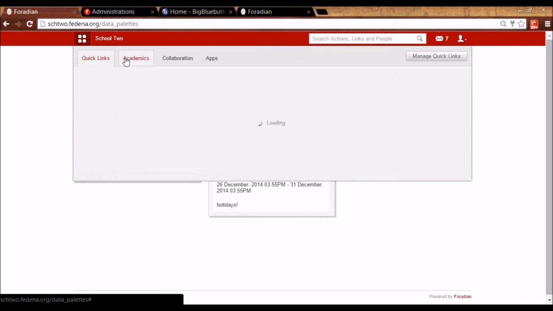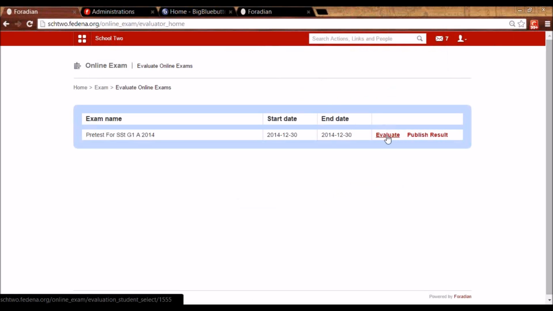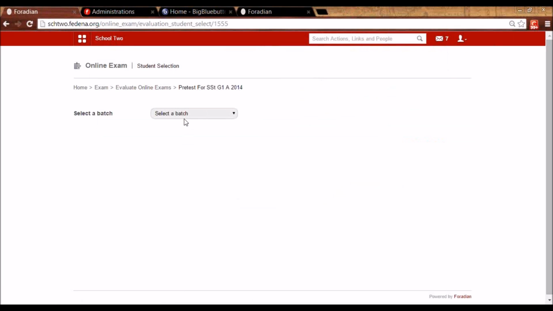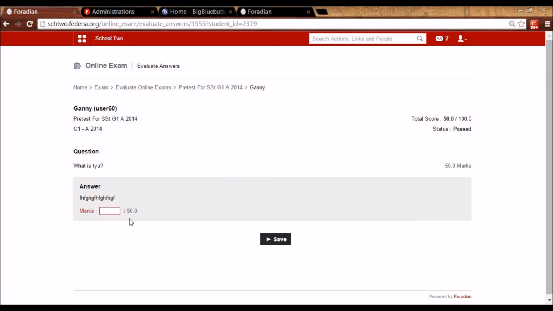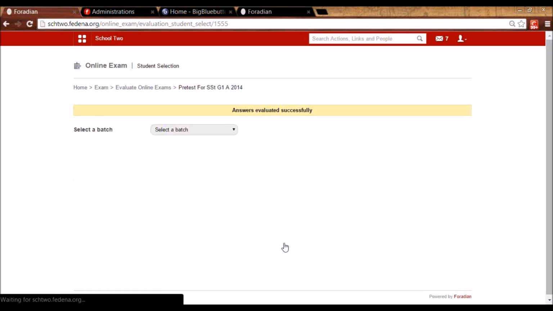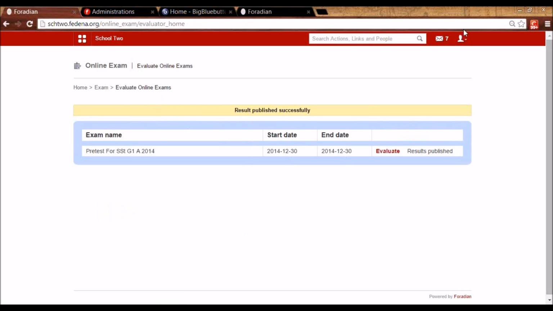So this evaluator has to go to examination and evaluate online exams, and he can evaluate. Click on this evaluate, select the batch, and the student who has attended, he can click on evaluate, and based on the answer, he can give him marks. Once it is done, he can publish the result so that the student is able to see.